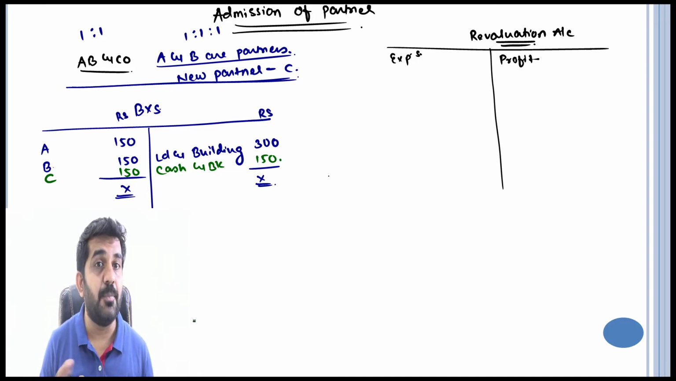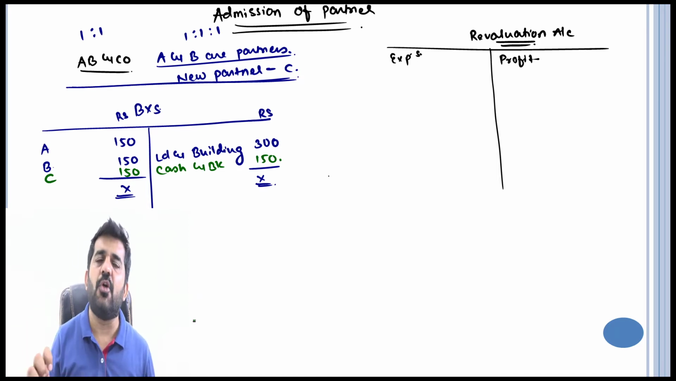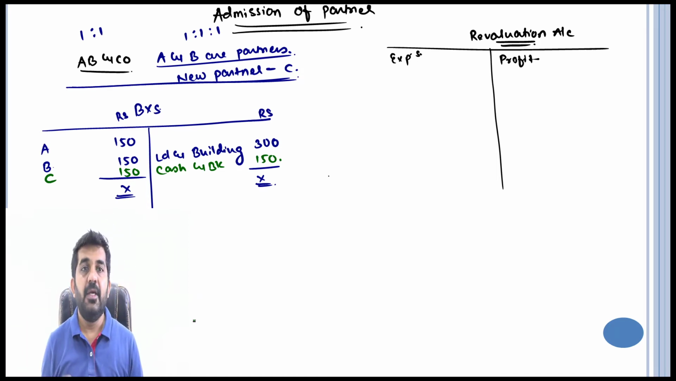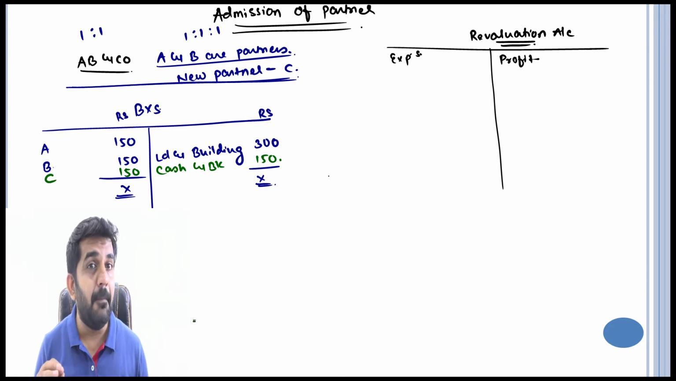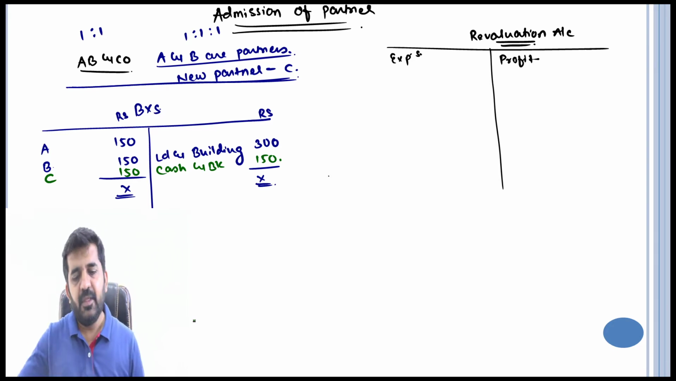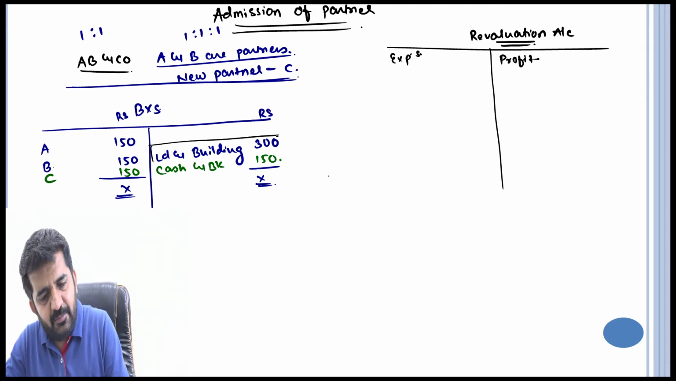But here there is a problem. C is bringing cash of 150 rupees. Here there is a problem and it might be a big loss for A and B. Let me talk something about this land and building.